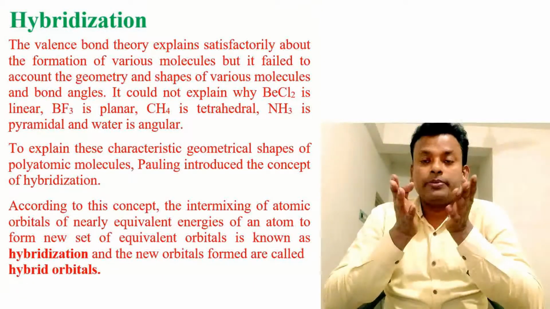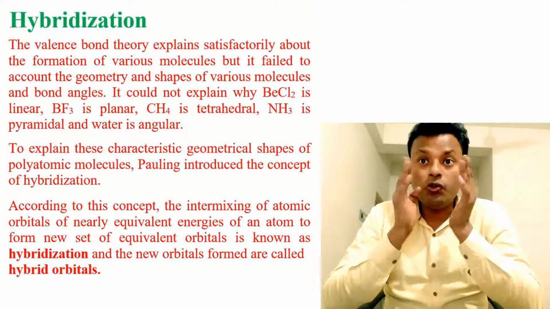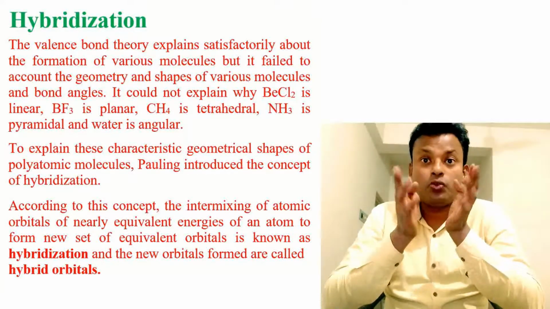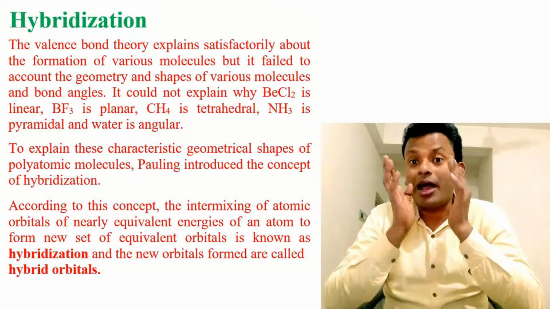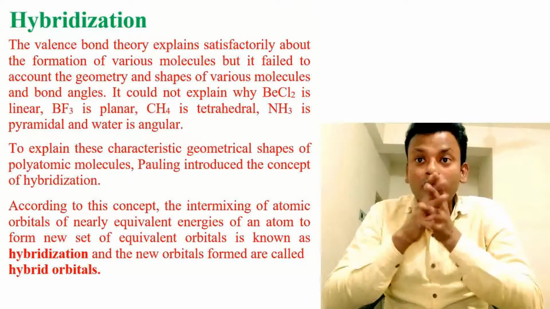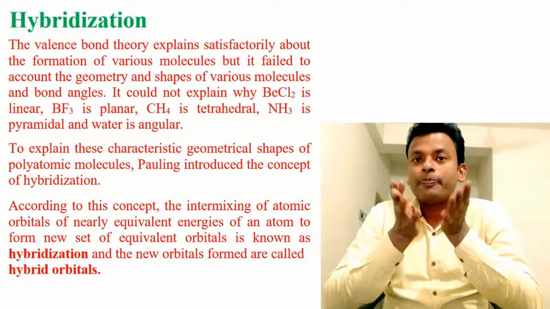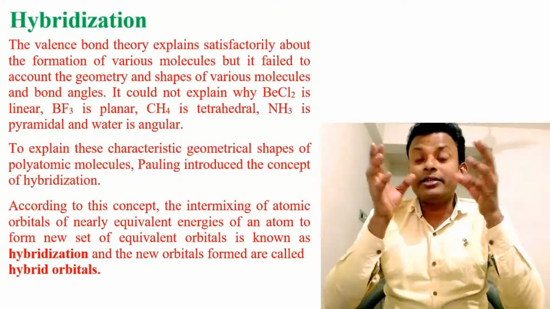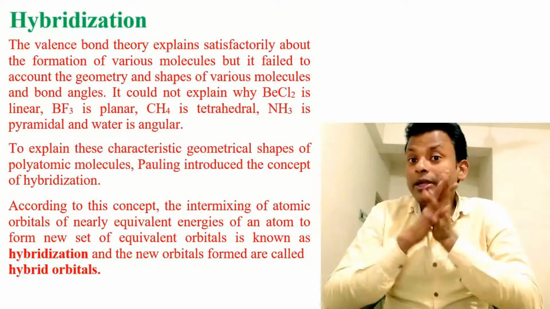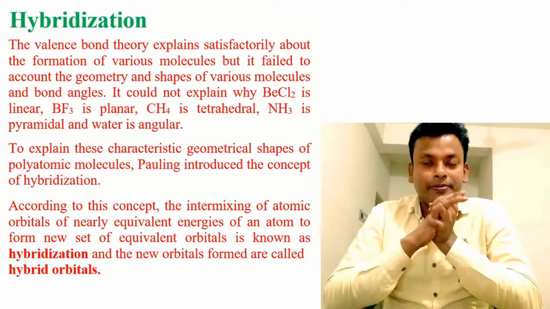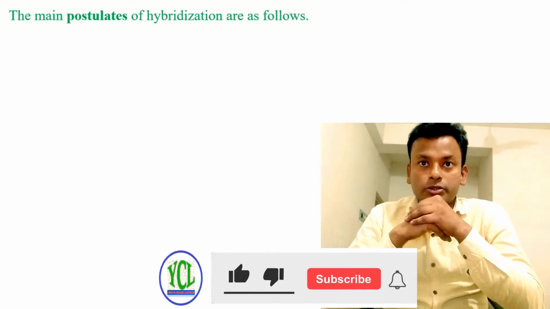According to this concept, the intermixing of atomic orbitals of nearly equivalent energy of an atom to form a new set of equivalent orbitals is known as hybridization, and the new orbitals formed are called hybrid orbitals. That means when two atomic orbitals intermix to form a hybrid orbital, this phenomenon is known as hybridization. The main postulates of hybridization are as follows.